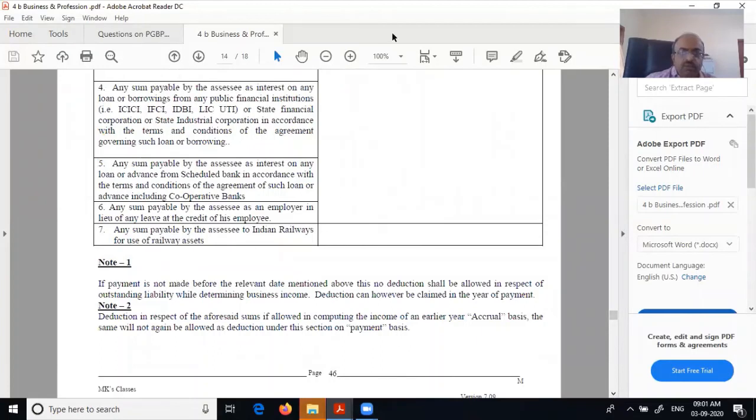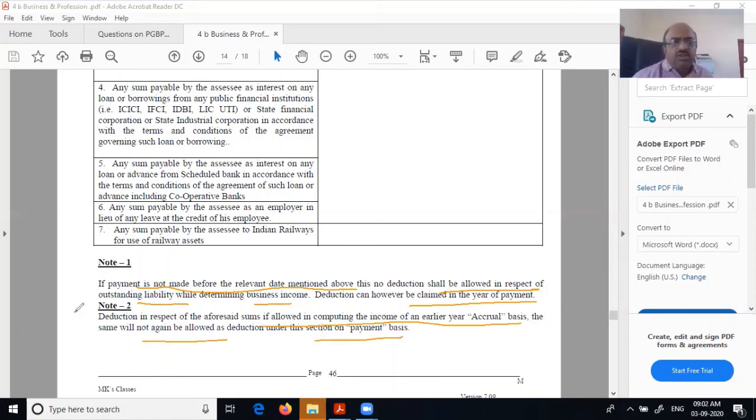Now, note number one. Payment is not made before the relevant due date. If payment is not made before the relevant date mentioned, no deduction shall be allowed in respect of the outstanding liability while determining the business income. Deduction can, however, be claimed in the year of payment. Deduction in respect of the aforesaid sum, if allowed in computation earlier on an accrual basis, will not be allowed again as deduction on a payment basis. Twice you cannot get deduction. So the idea of 43B is very simple. All these items covered, if you have provided for them, will be allowed as deduction only if they are paid before the due date of filing the return.